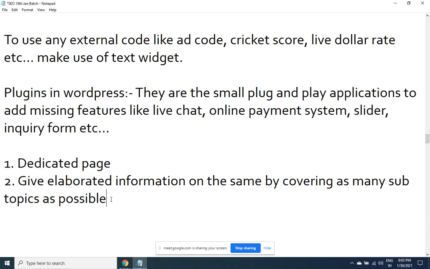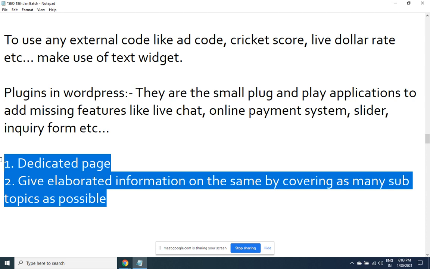Both these points are very, very important, should and must. In fact, everything that we do in SEO will revolve around these 2 points. The entire SEO is based on these 2 foundation points. So remain only exactly on the keyword, page by page, and then stretch that information as much as possible like a chewing gum. On that topic itself, we have to stretch it as much as possible. We are going to see some examples while we go into SEO.